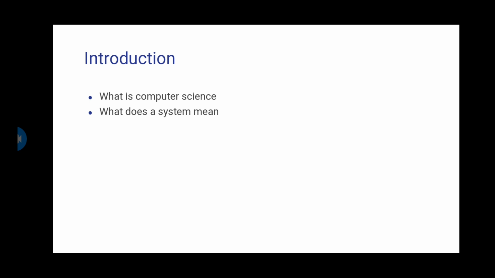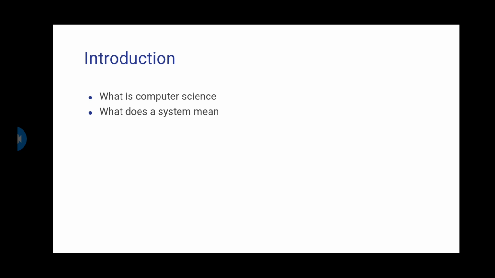Science, like biology, chemistry, physics, is about studying a system. Each science must at least study one system or another, so we can say that science is a study of systems.